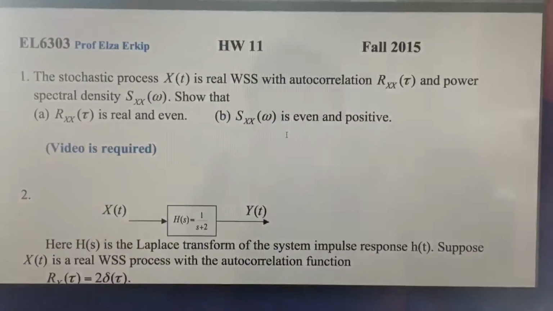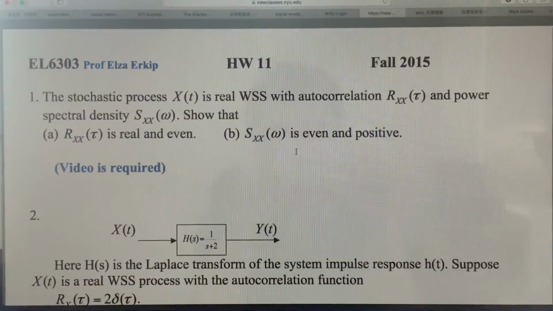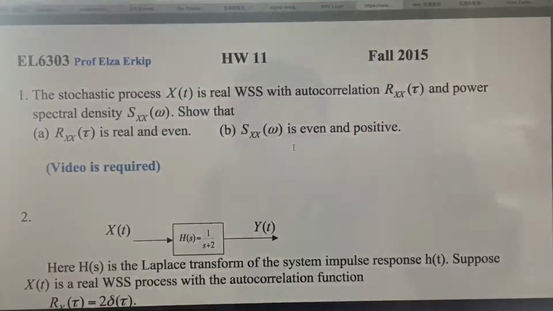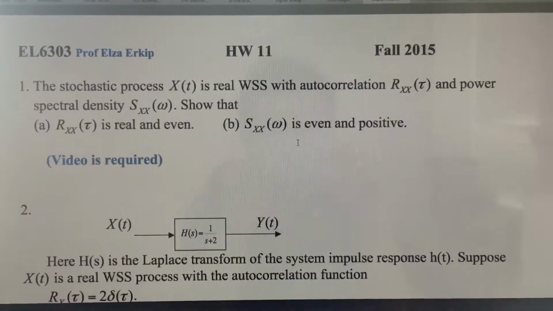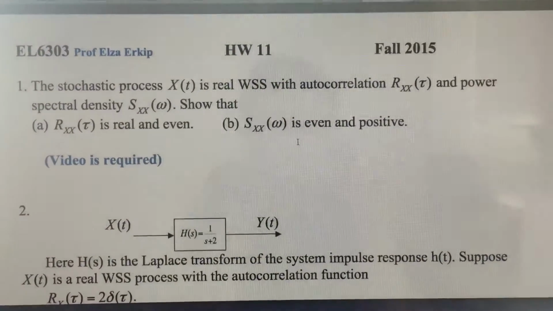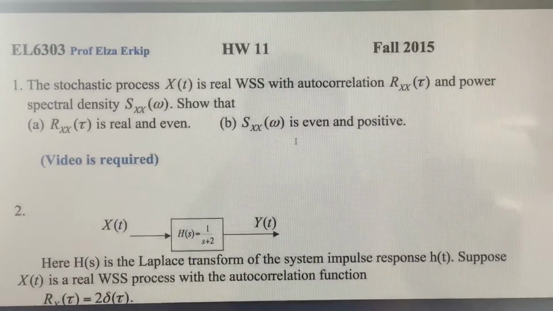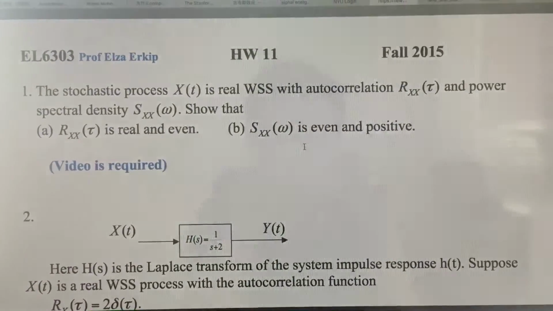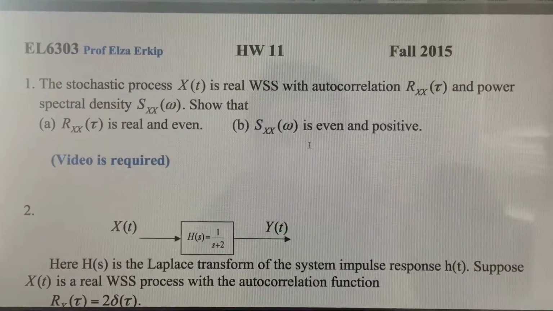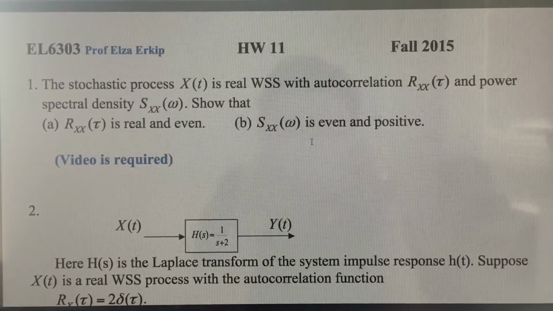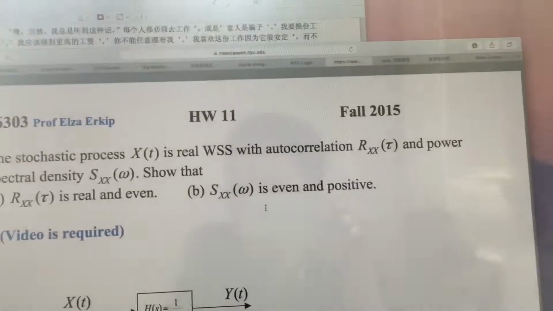Hi, this is Shuaiyu. I'm doing the probability and stochastics homework 11, and of course the question asks about the stochastic process X as WSS processes, so the correlation is all in terms of tau, and the power spectral density S_XX(omega) shows that R_XX(tau) is real and even.